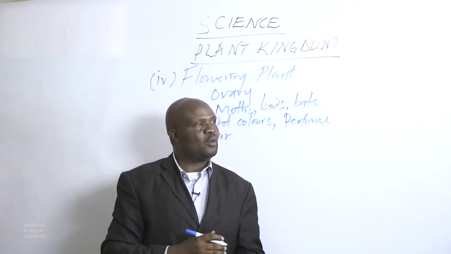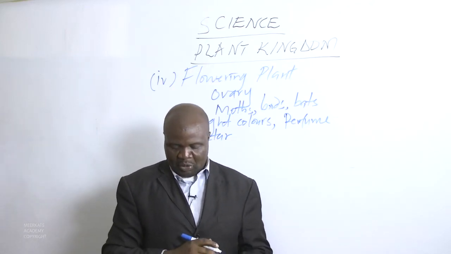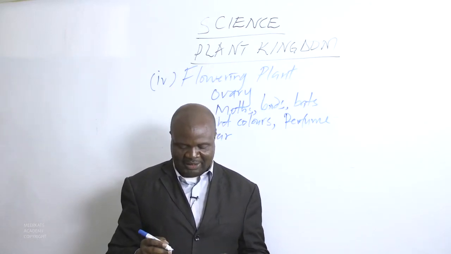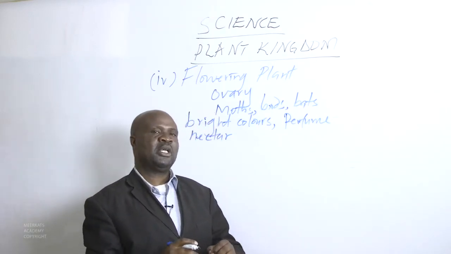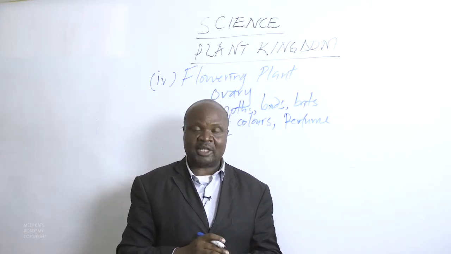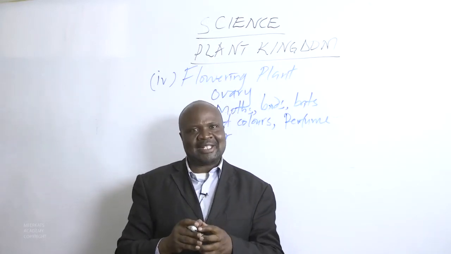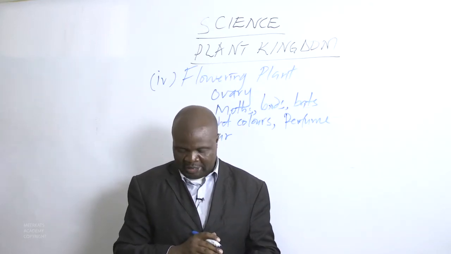And one thing we have to know about the flowering plant is that the shape of the flower limits the variety of insects that can pollinate. You will find that maybe the nectar is located at the deepest part of the flower, so only the insects that have long beaks can get closer to the nectar.